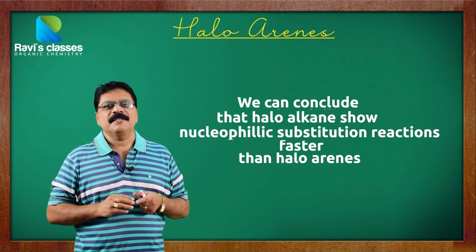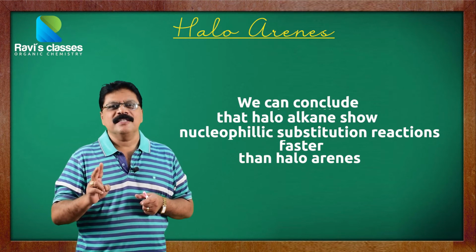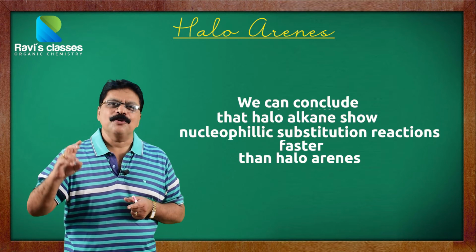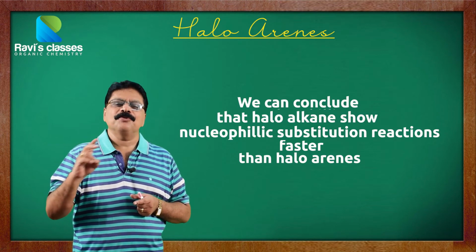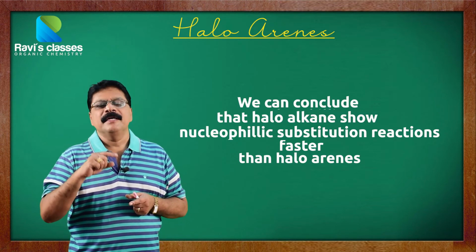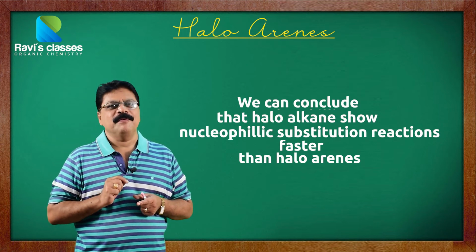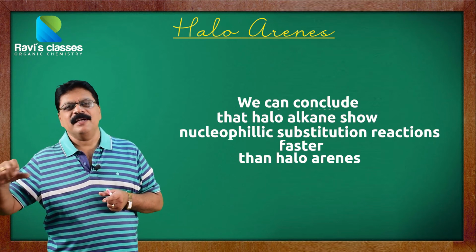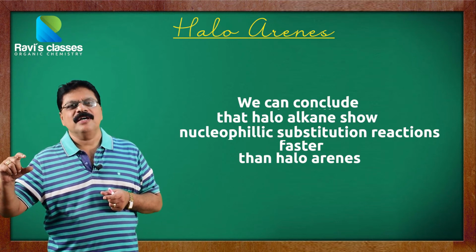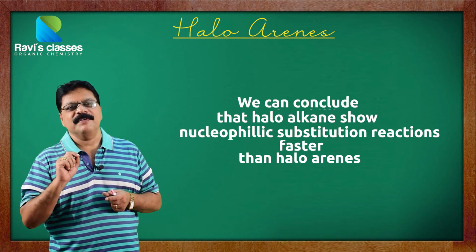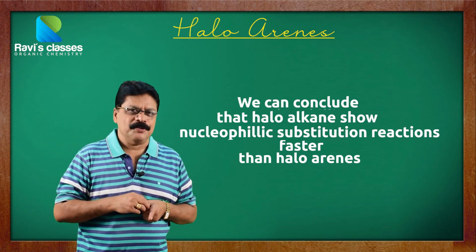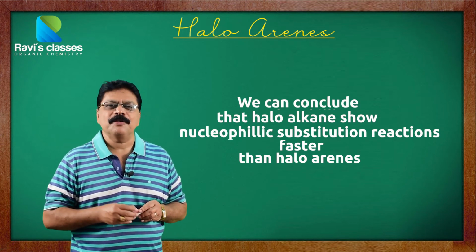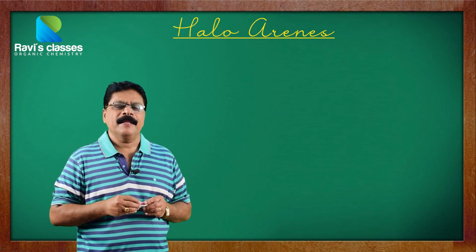Okay, this is a very interesting, important thing. So two important things: one, the halogen atom is deactivating in nature, and it also has a mild ortho-para effect due to the plus R effect. But it is predominantly the para product that we will get. Similarly, when you compare the C-Cl bond of a haloalkane and a haloarene, the haloarene bond is slightly stronger and breaks with great difficulty, and therefore it does not show nucleophilic substitution reaction easily. So these two factors have to be always remembered whenever we talk about the haloarenes.